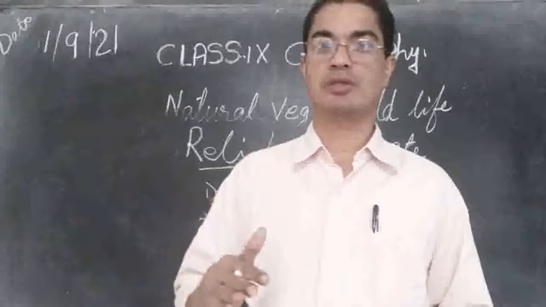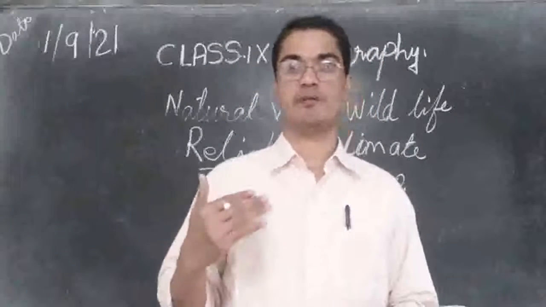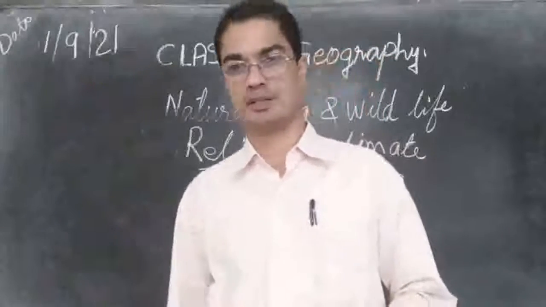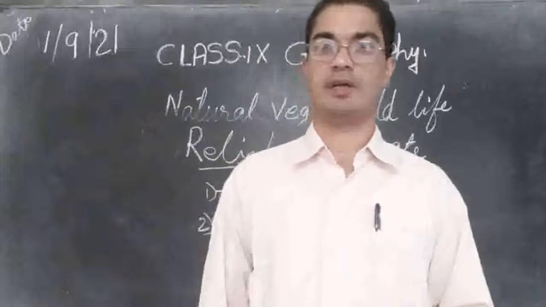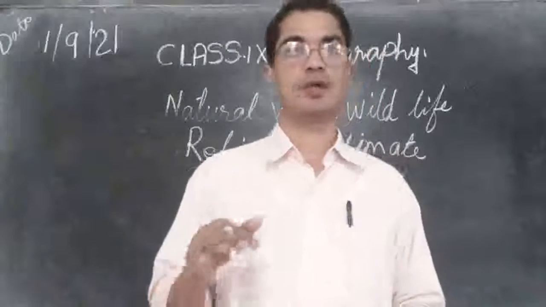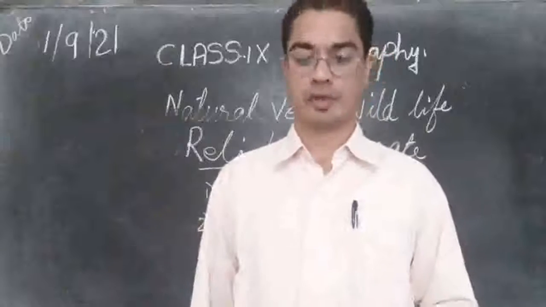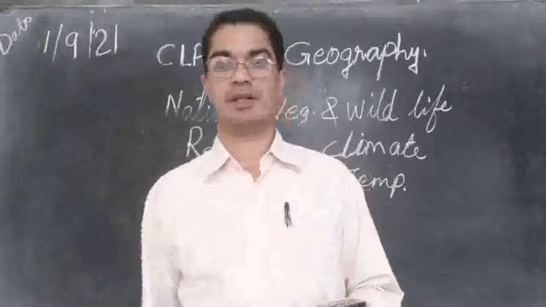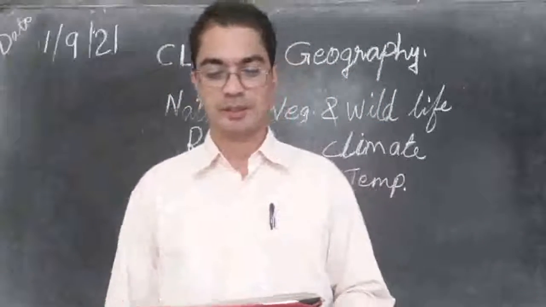So it will be below zero, and when the temperature is below zero, everything will turn to ice. All the water, everything will turn into ice, and therefore there will be frost and snow every day.